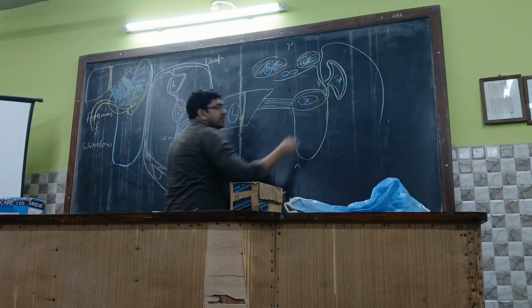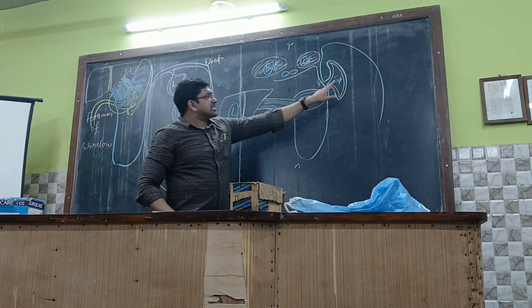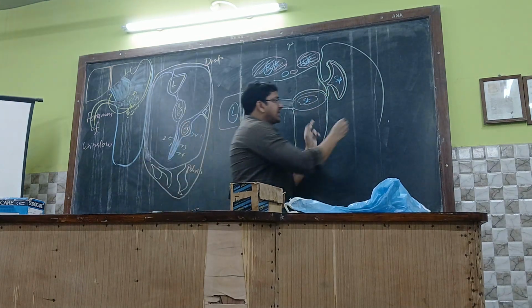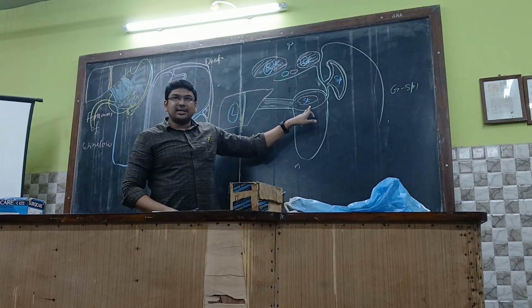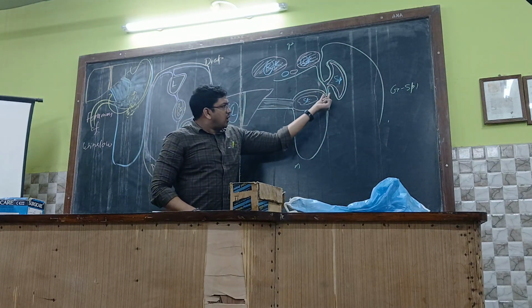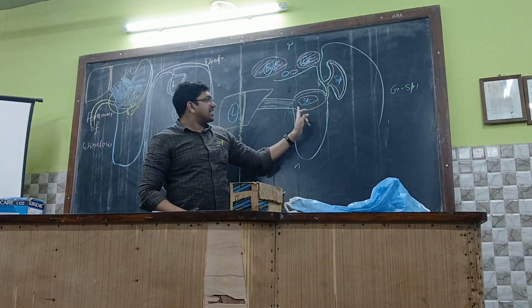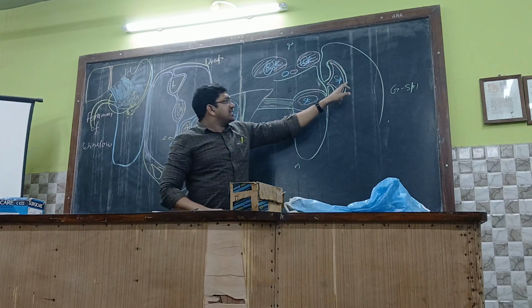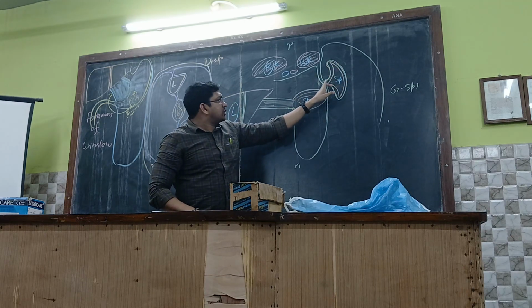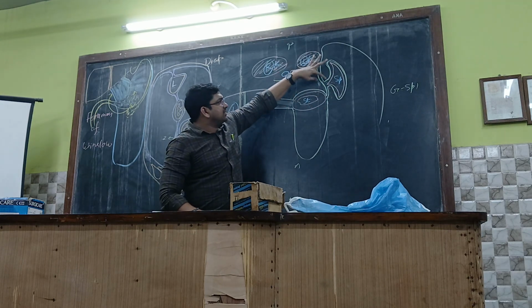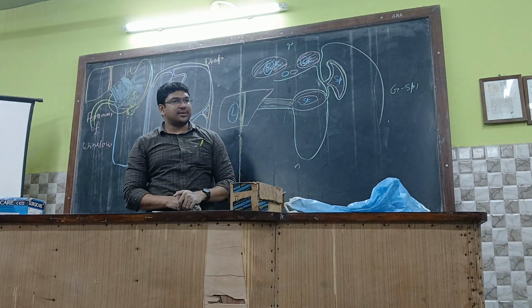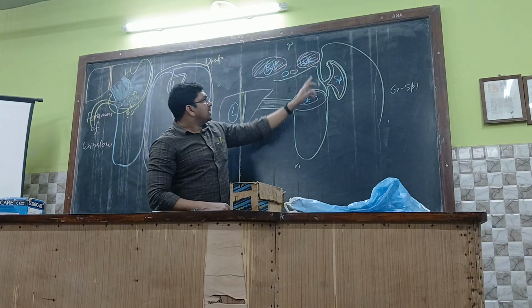is termed as a ligament over here. In between the stomach and the spleen, this connection of the omentum is termed as the gastrosplenic ligament. The same anterior layer will be going towards the kidney over here, connecting the spleen with the kidney. This is termed as another ligament, the lienorenal ligament.